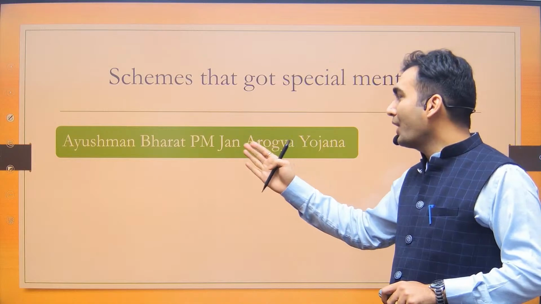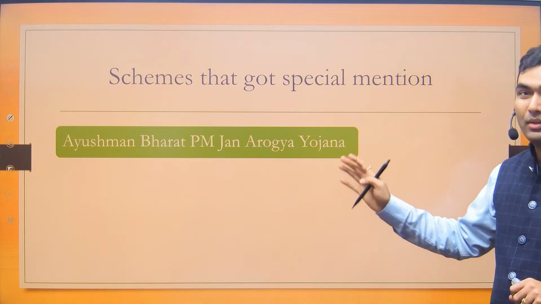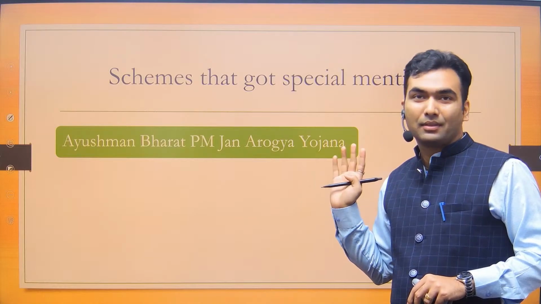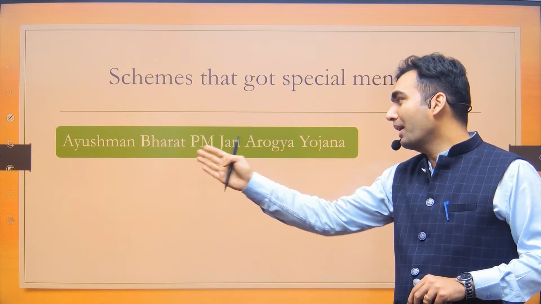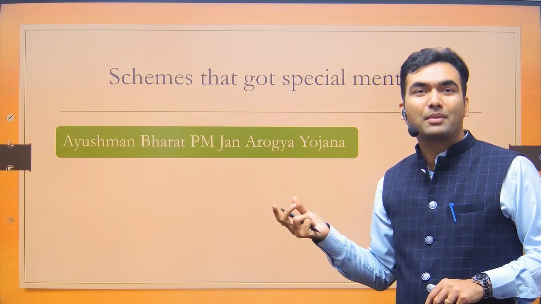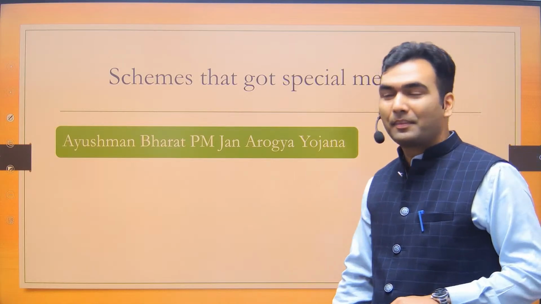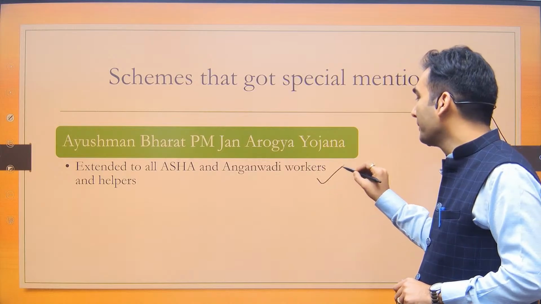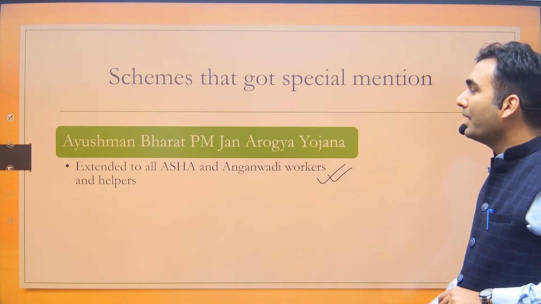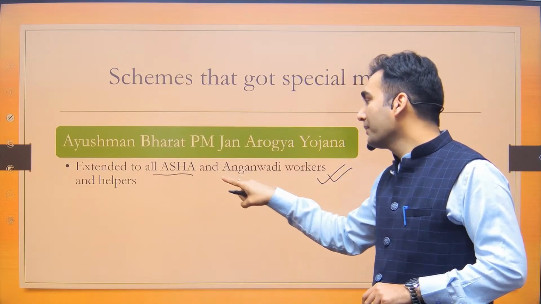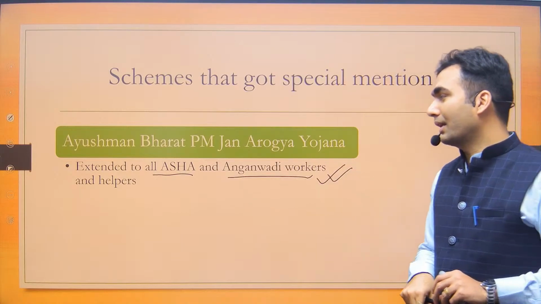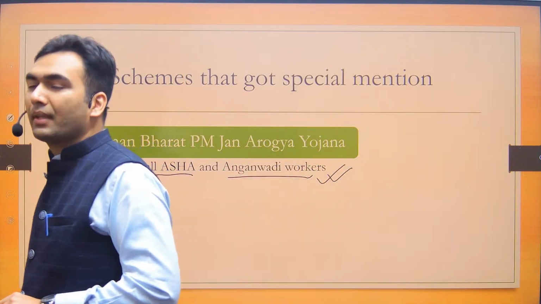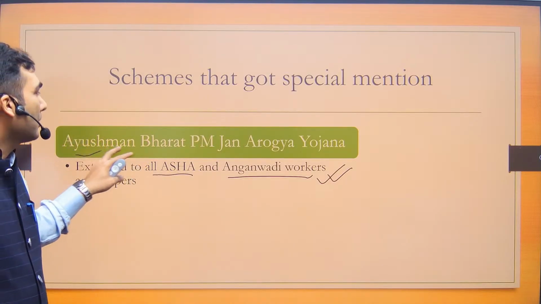Okay. Now next is Ayushman Bharat PM Jan Arogya Yojana. This is also a very difficult thing for me to appreciate, that the same scheme, why does it have two names? Either have Ayushman Bharat or Jan Arogya. Why do you have two names to confuse the students? But chalo, chal raha hai. Now in this year, the benefits have been extended to all the ASHA workers and Anganwadi workers. Okay, and so these workers will also be entitled to this Ayushman Bharat scheme.